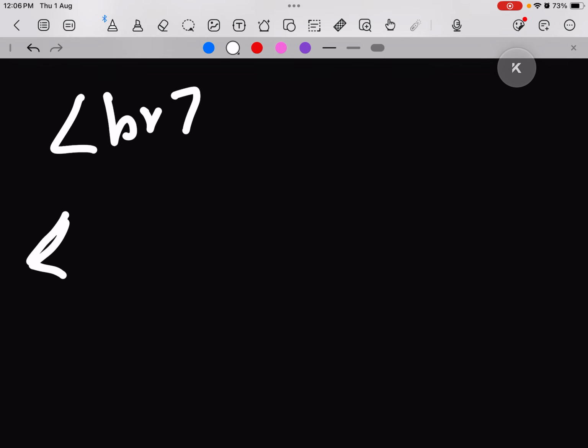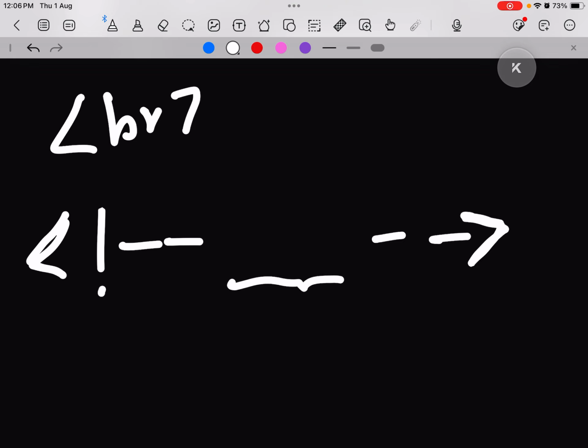Even empty tags are also in angular brackets. So for comments also, we'll start an angular bracket, then we put an exclamation mark at the very beginning, then hyphen, hyphen, and we'll write whatever we want to write. Here we can write anything.